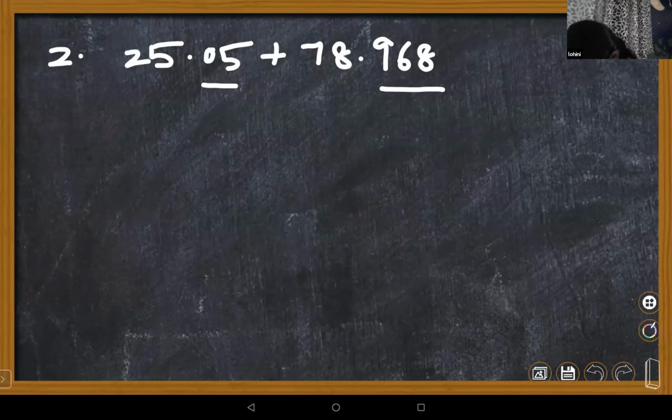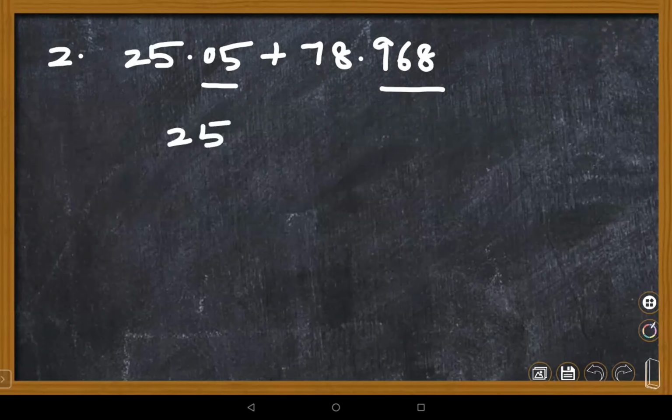Please tell the first number as a like decimal. It will be 25.050.